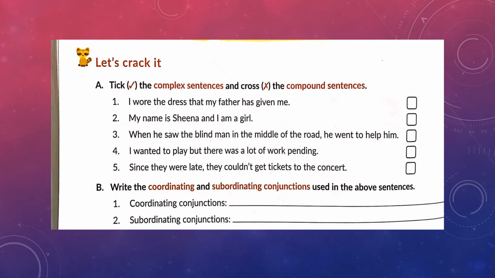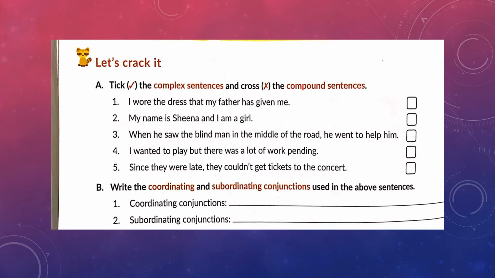Now coming to the exercise, let's crack it. First one, tick the complex sentences and cross the compound sentences. I wore the dress that my father has given me. This is a complex sentence, so we will use a tick mark. My name is Sheena and I am a girl. If you look at this sentence, they are joined together by a coordinating conjunction, and, and both the parts of the sentence, my name is Sheena, I am a girl, are quite independent. Hence, this is a compound sentence. So we will cross it out. Do the rest on your own.